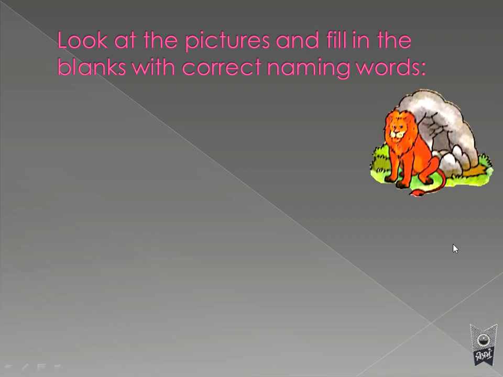Look here. Now what are we seeing in the picture? This is a lion. This is a den. What are the things which we are seeing? And this is a grass. Okay. So all these are the naming words. Now let's look at the question. A dash is sitting outside its dash. Now who is sitting outside something?